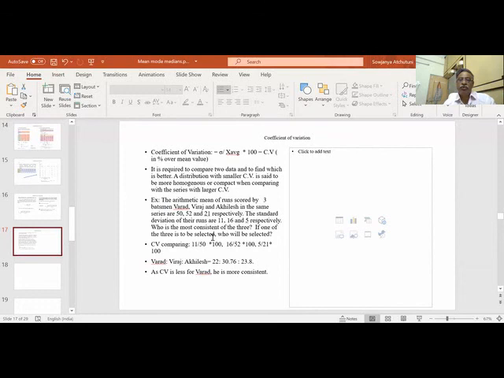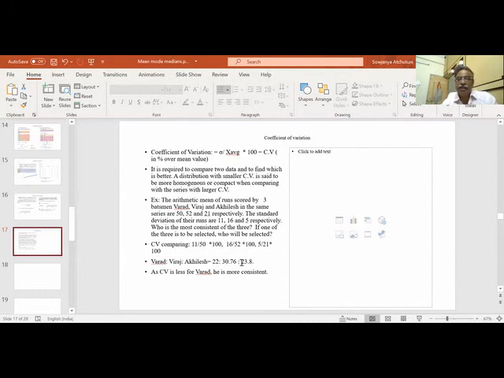So who is the more consistent player? We will calculate the percentage: 11 by 50 into 100 is the percentage of variation of the first player, 16 by 52 into 100, and 5 by 21 into 100. When you see the percentages, we get roughly 22, 30 and 23.